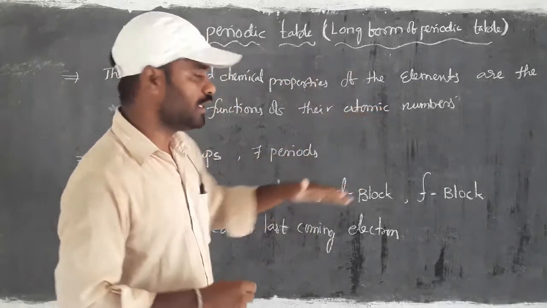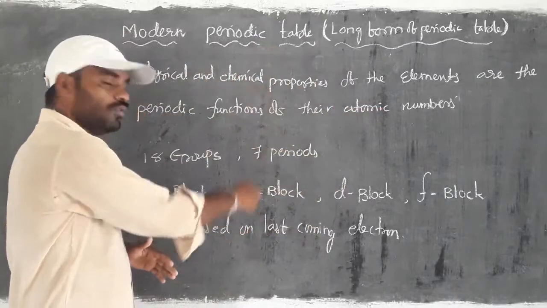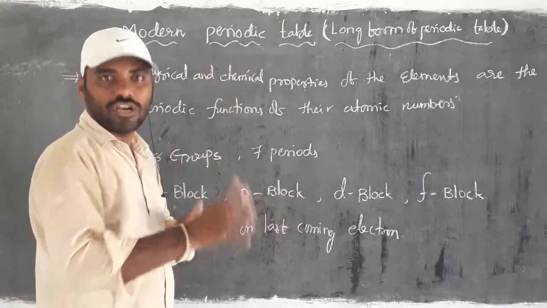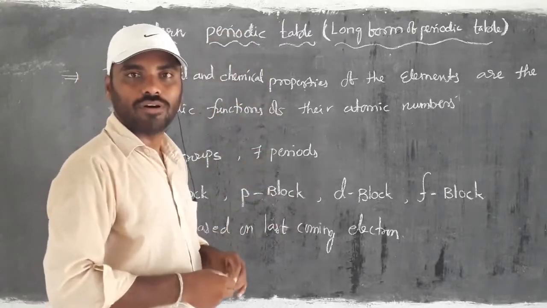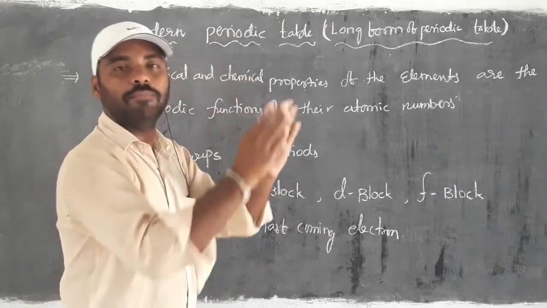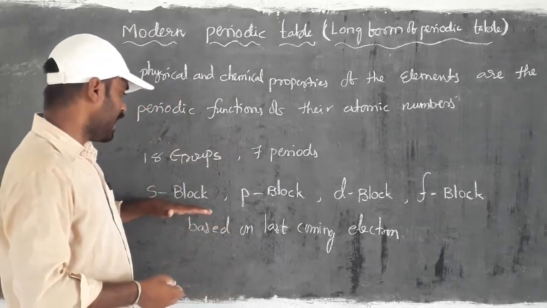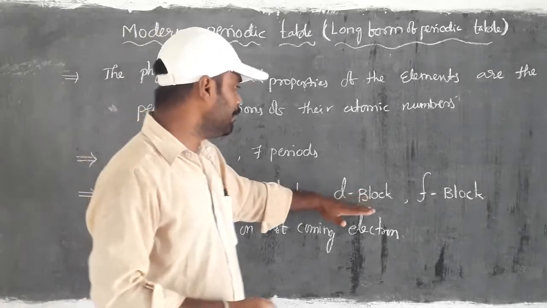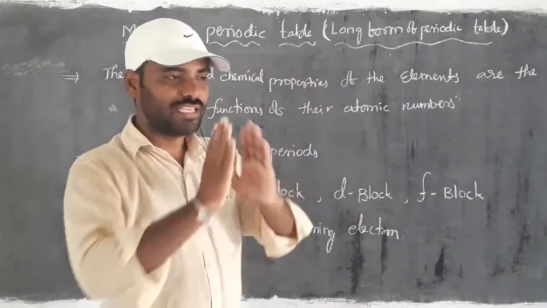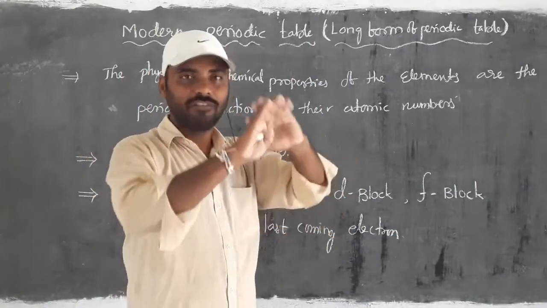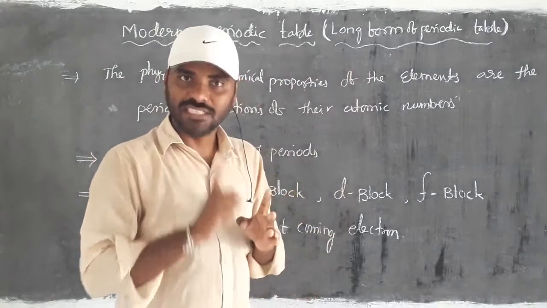Based on that, the orbital in which the last electron joins, the last electron present in a particular orbital, determines that the element is considered as belonging to a separate block. The blocks are: s block, p block, d block and f block. So the total periodic table is subdivided into 4 blocks: s, p, d, f.